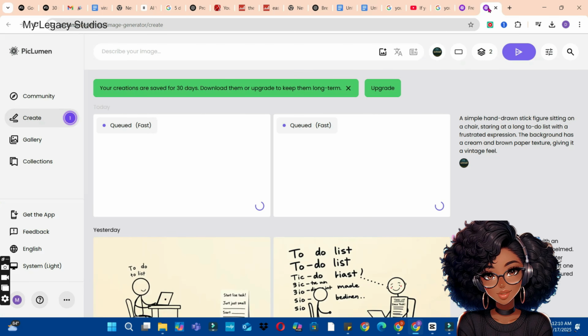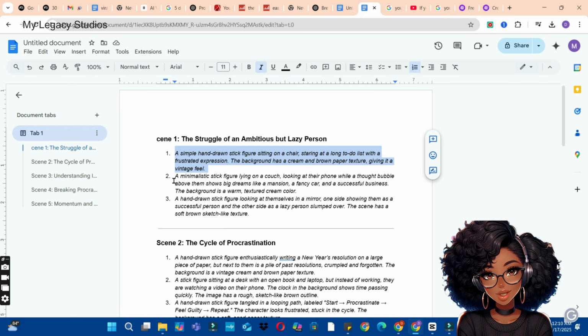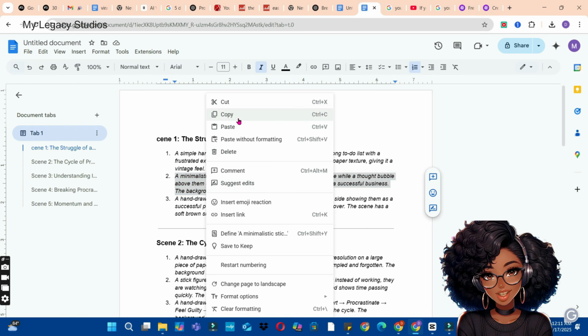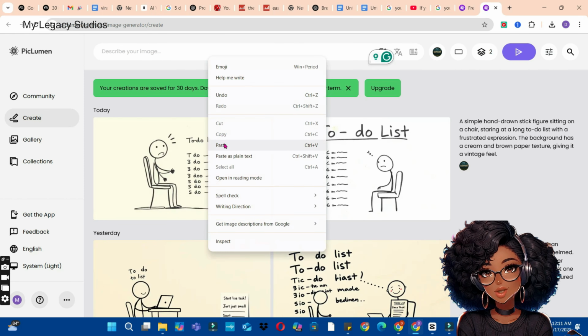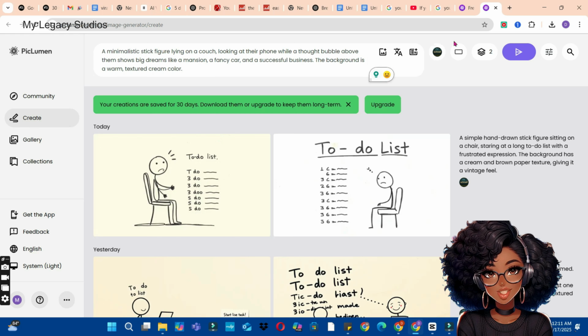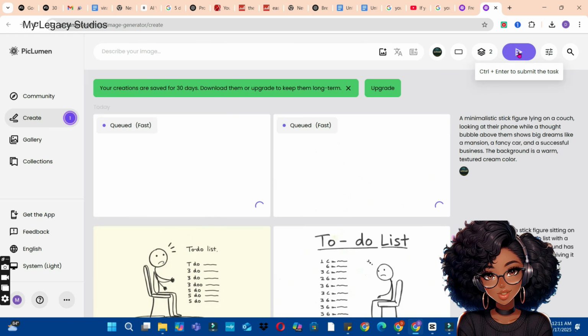While we wait for Piclumi AI to generate our first image, go back to your second prompt and copy it. Right click on it, click on copy, go back to Piclumi AI, go to the description section or the chat box, paste your second prompt in. You do not need to do any settings again. All you have to do is to click on the generate button to generate your next images.